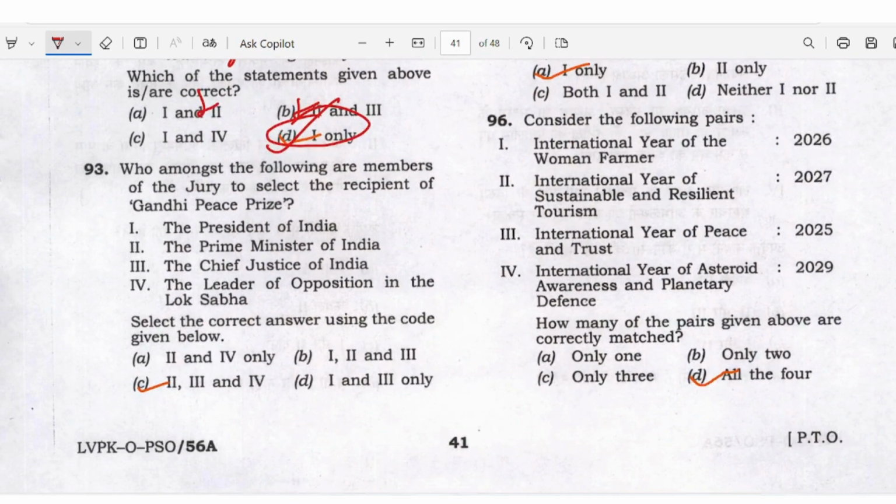Okay. Regarding the Gandhi Peace Prize, the President of India will not be on any committee for the recommendation, right? Regarding the peace prize and awards, we can eliminate President here. So on the basis of that, we can come up with A and C, 50-50. But the answer is C: 1, 3, and 4.